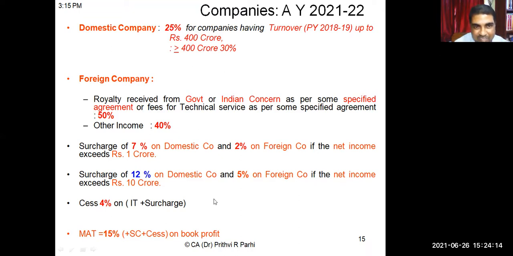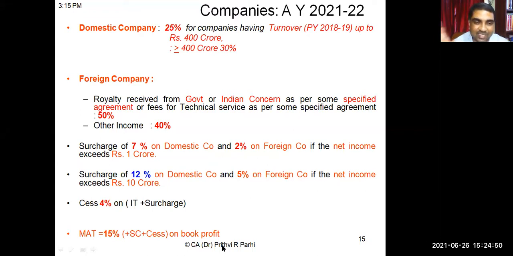You have to compute basic tax, then surcharge if applicable, you have to add it, then you have to add cess. And for companies, there is also one more provision that MAT is applicable, that is minimum alternate tax. Company has to pay a certain minimum amount. That means we need to calculate the book profit of the company. There is a process through which we will be calculating book profit. Roughly at this stage, understand it means accounting profit. On that accounting profit, we will be calculating 15%. If surcharge is applicable, we will add that.